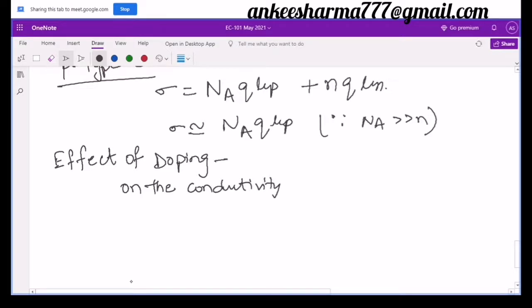So if I take n-type here, and on the other side p-type, what is going to happen?